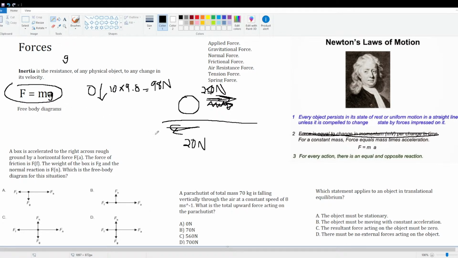Okay, so now we have the third law. This is a bit lesser on the scale of importance, but it's still an important law. For every action, there is an equal and opposite reaction. So when you stand on the Earth, funnily enough, the Earth is going to exert a force on you, and you are going to exert a force on the Earth. Both of these forces are the same in magnitude, but opposite in direction.